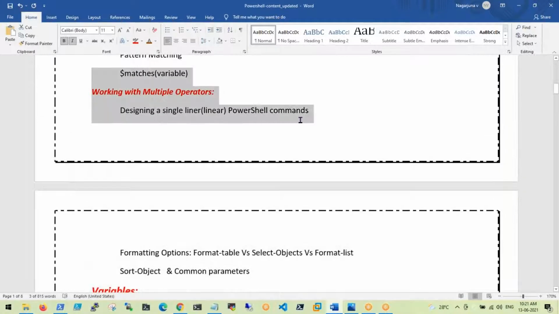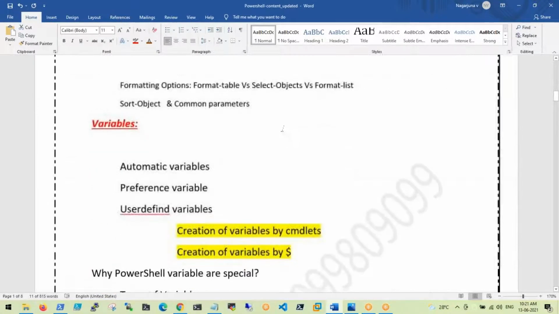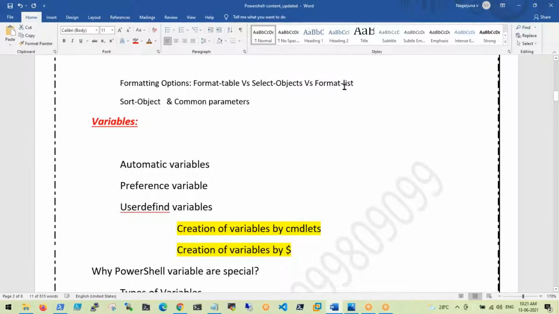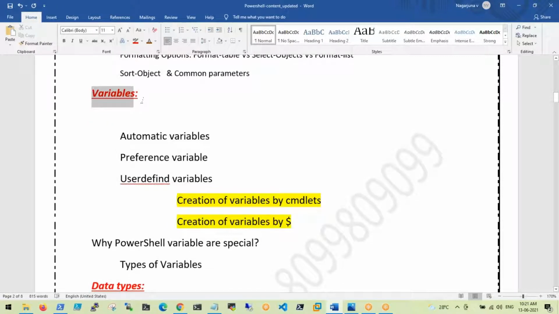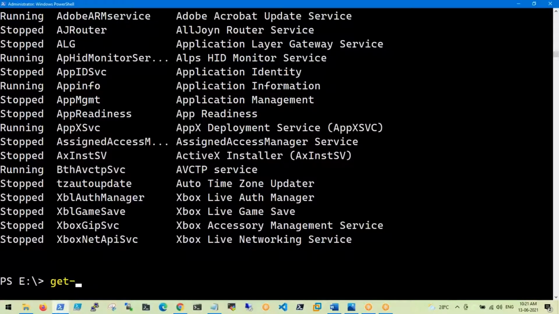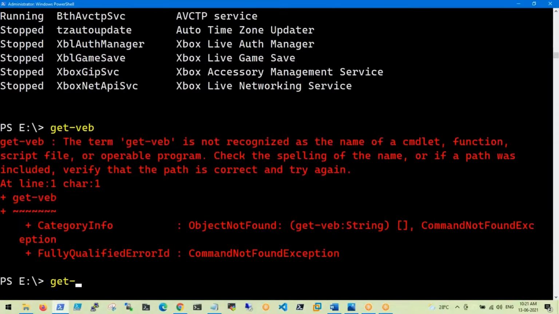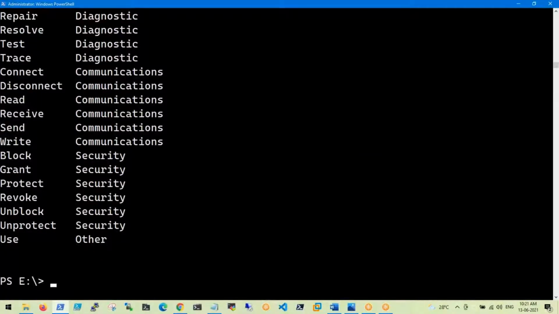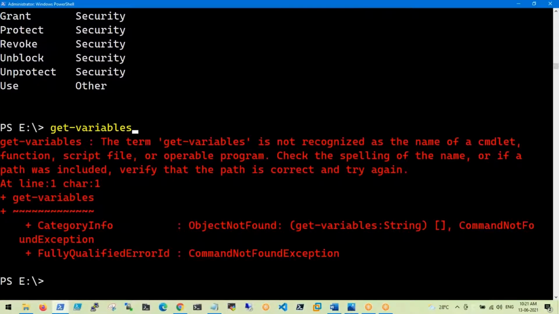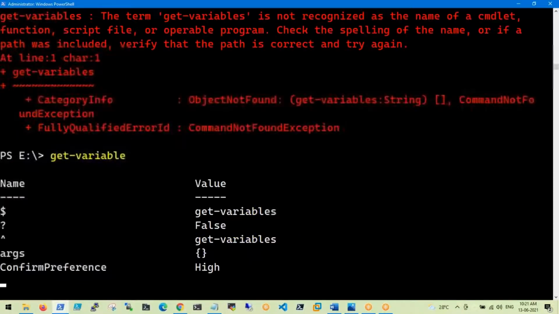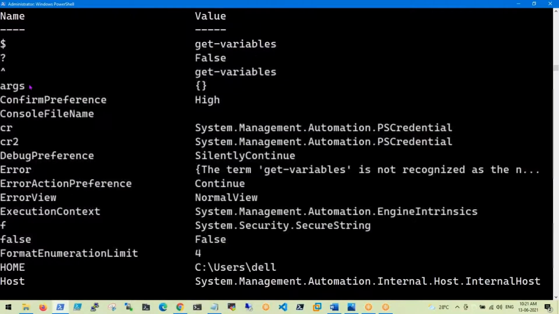And next, multiple operators and pipeline commands. What is the difference between Sort-Object, Format-List, and Format-Table, and variables? We have three types of variables, guys. Even if you execute a Get-Verb command, sorry, spelling mistake, we have some variables there by default. So what is this variable? Where are we getting it from? What is the automatic variable?